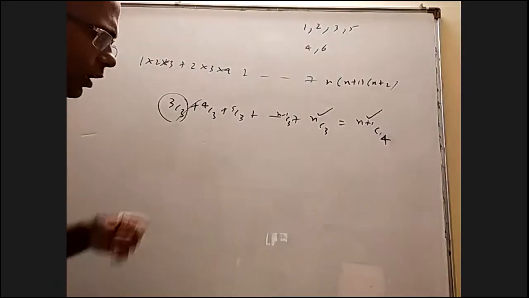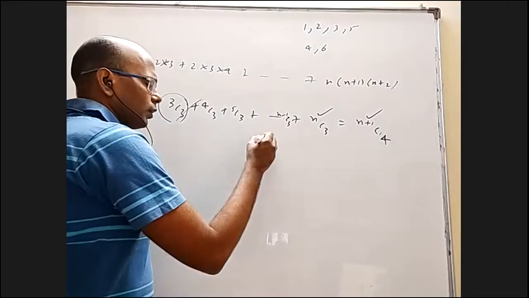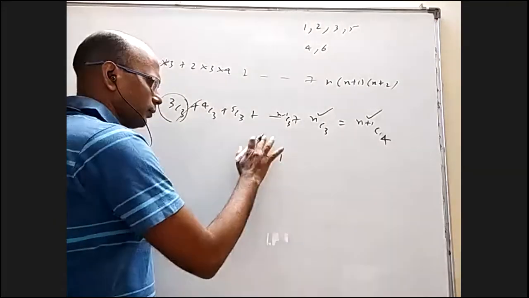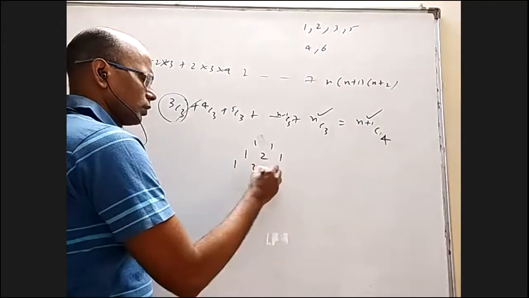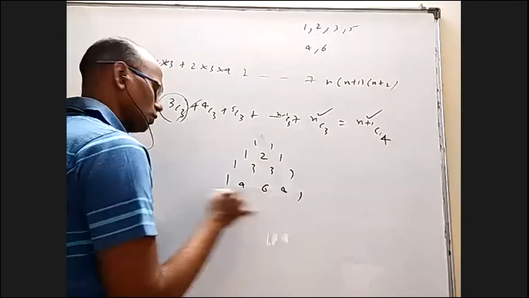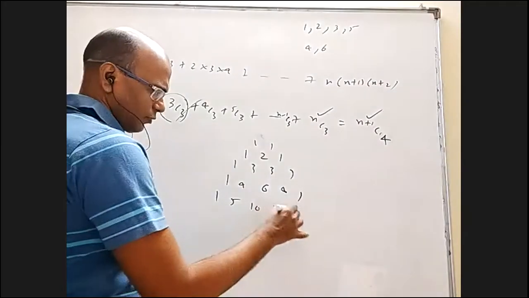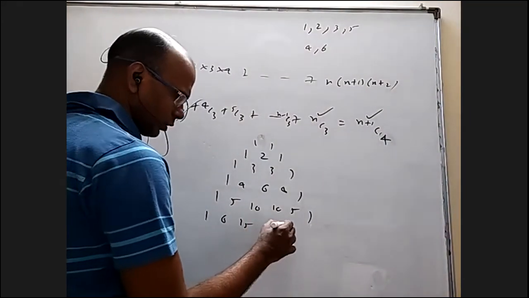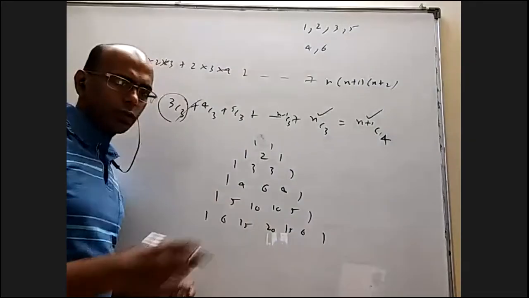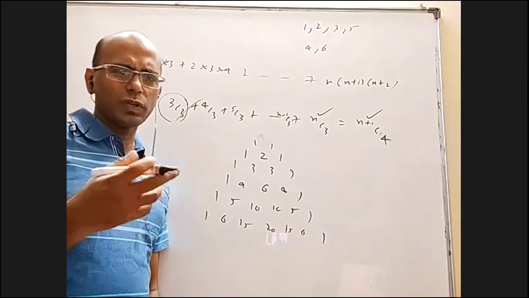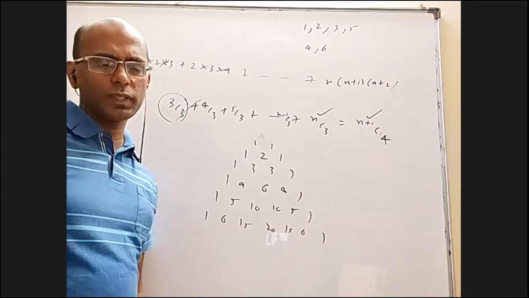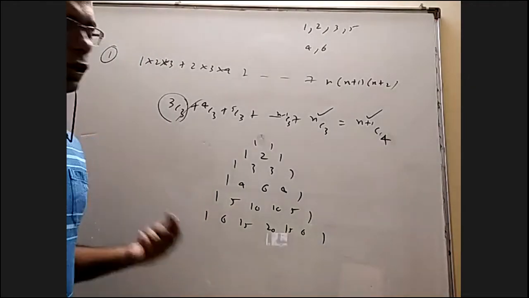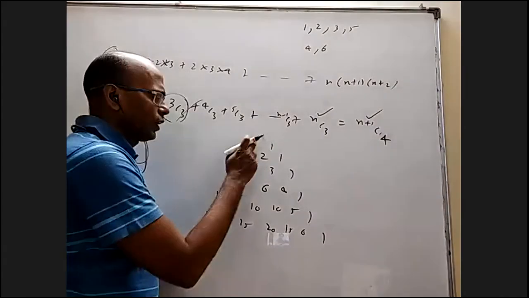Apart from that, all of you know Pascal's triangle. You'll write 1 here, 1, 1 here. 1, 2, 1, 1, 3, 3, 1, 1, 4, 6, 4, 1, 1, 5, 10, 10, 5, 1, and 1, 6, 15, 20, 15, 6, 1. You take 1 plus x whole square, 1 plus x whole cube, 1 plus x whole power 4, 1 plus x whole power 5, expansion and write the coefficients. You'll get Pascal's triangle.